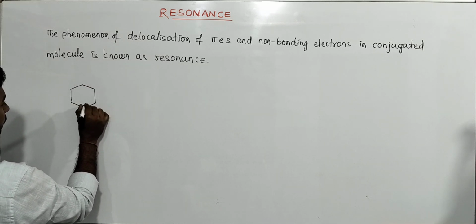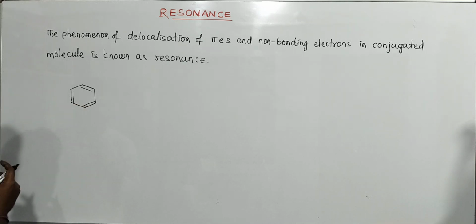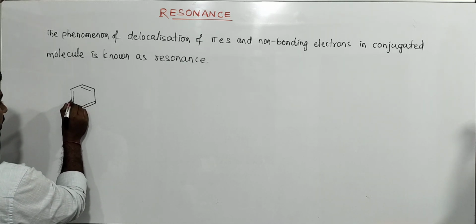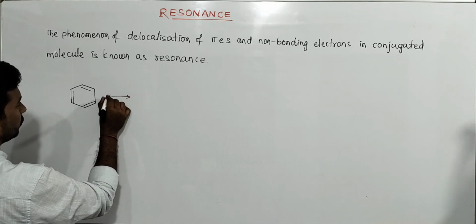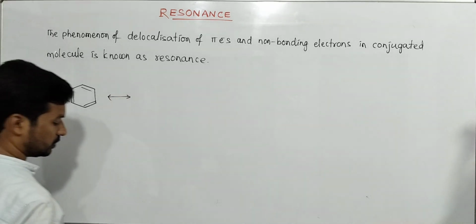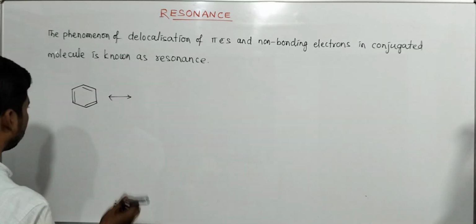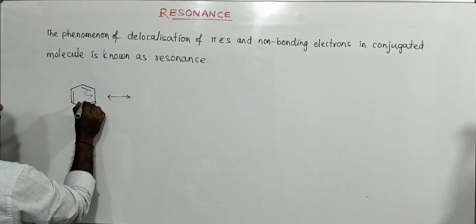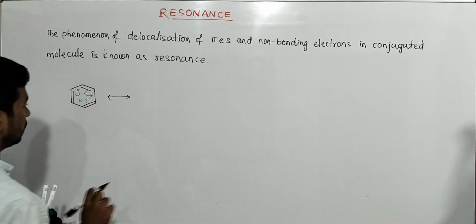For benzene, there are 3 double bonds between 6 carbon atoms of a cyclic system. Due to resonance, this pi bond shifts here, this pi bond shifts here, this pi bond shifts here.